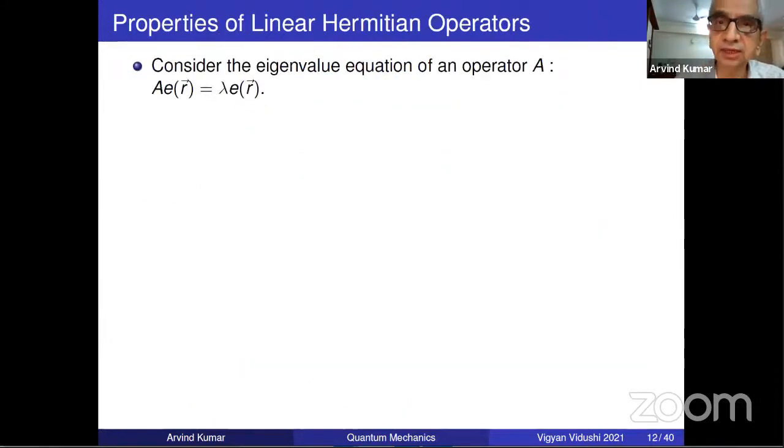So now let's consider, before we go to postulate 2, the properties. Once again, as I said last time, I'm going to repeat things which I say a number of times because of their great importance. So the properties of linear Hermitian operators are the same that I told you yesterday, or day before perhaps, about the Hamiltonian operator. Hamiltonian is a Hermitian operator, and all Hermitian operators satisfy the properties that you already know for the Hamiltonian. What were those properties?